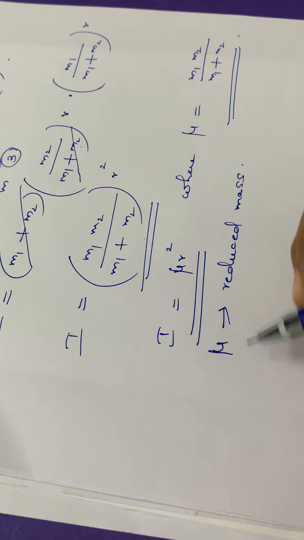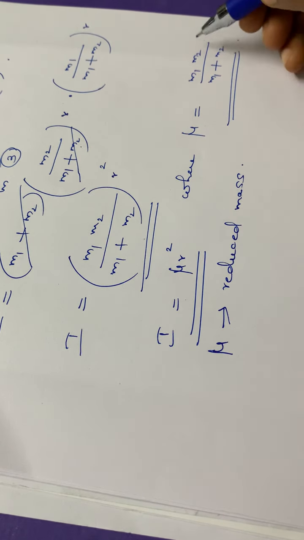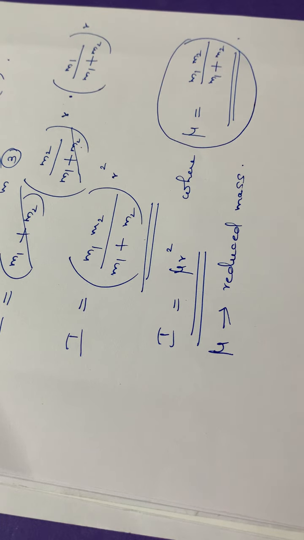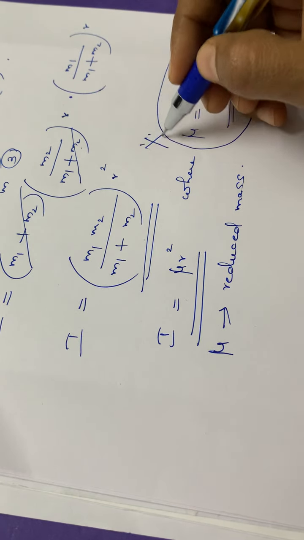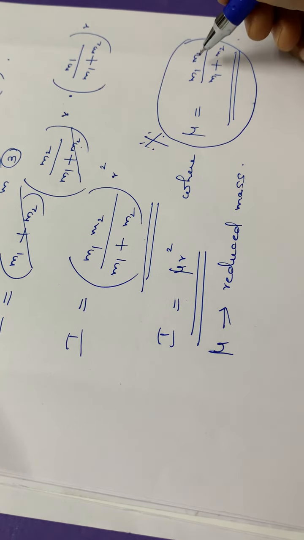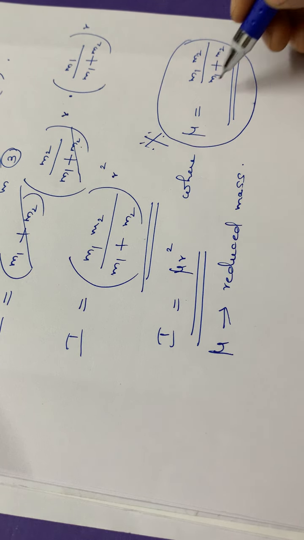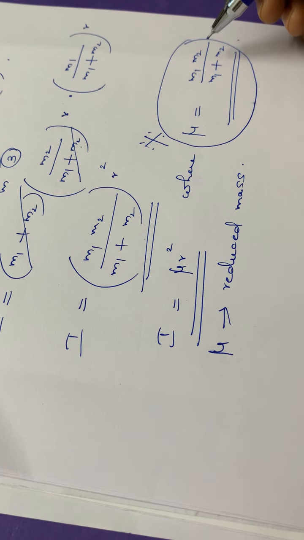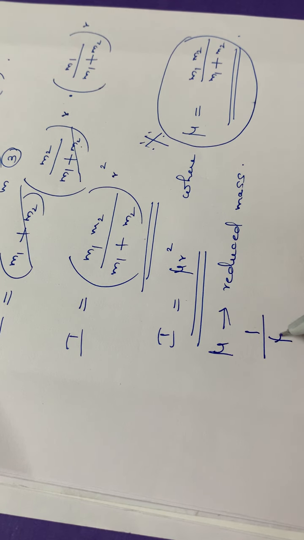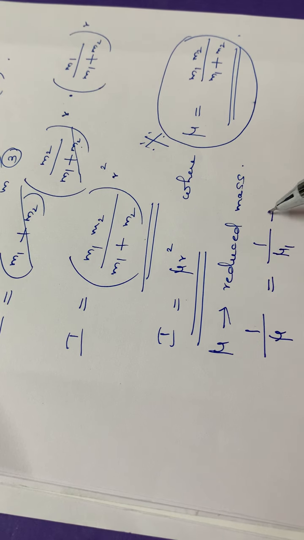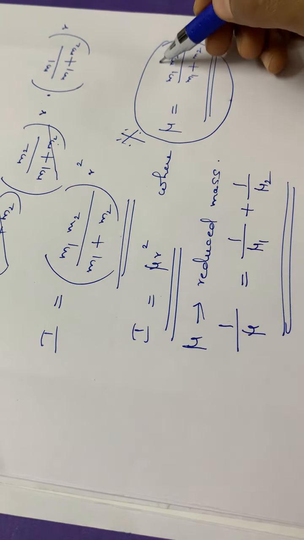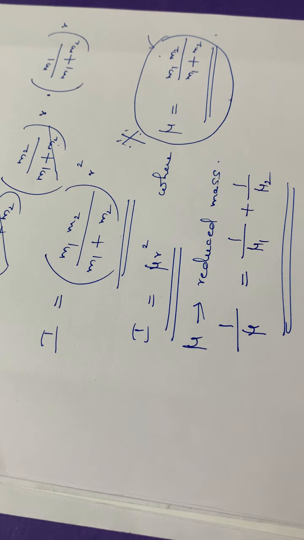Or again, we can write this value of mu. This is the formula for calculating mu. This formula is very, very important. This derivation is also very, very important. You have to do some problems using this formula. Mu is equal to M1 M2 divided by M1 plus M2, or again we can write it as 1 by mu is equal to 1 by mu1 plus 1 by mu2. Normally for doing problems we are using this particular formula, mu is equal to M1 M2 divided by M1 plus M2.